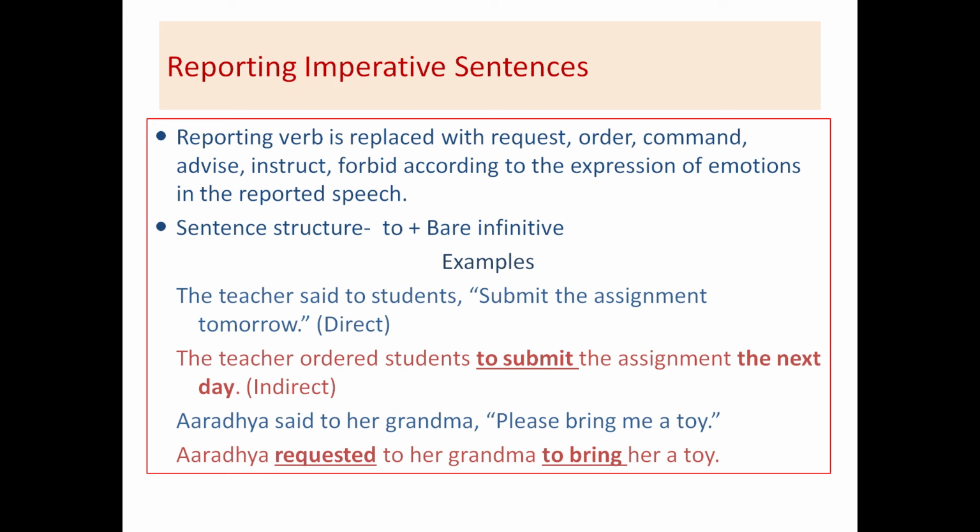Let's take up now imperative sentences, how to report imperative sentences or how to change imperative sentences from direct to indirect speech. Let me tell you what imperative sentences are. These are sentences that give an order or a direct command. These sentences may be in the shape of advice, entreaty, request, or order. When we report imperative sentences, the reporting verb is replaced according to the expression of emotions in the reported speech. Usually these verbs are request, order, command, advise, instruct, forbid, etc.